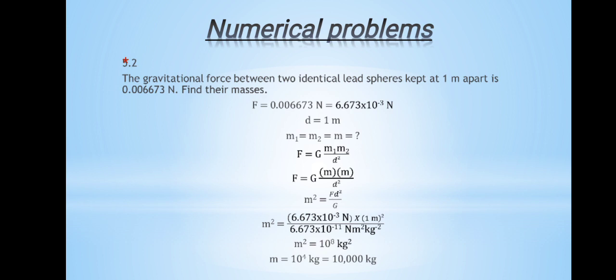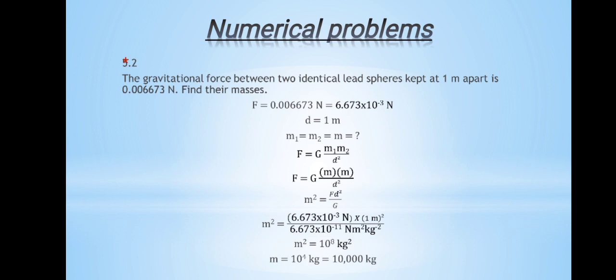We will solve our next numerical from exercise 5.2, that is the gravitational force between two identical lead spheres kept 1 meter apart is 0.006673 Newton, and we are asked to find their masses.